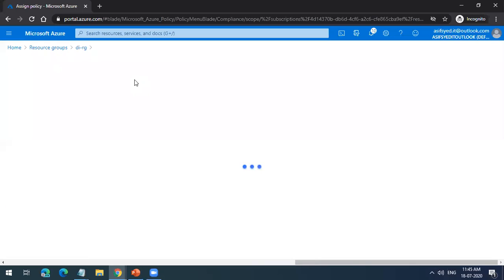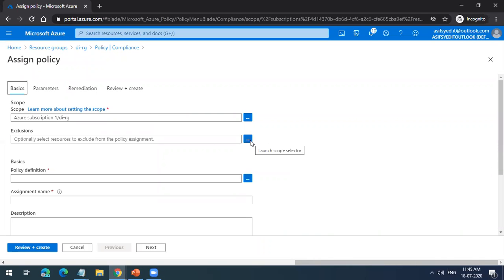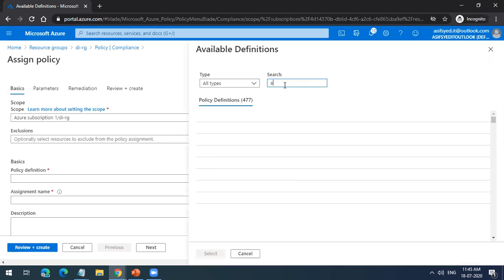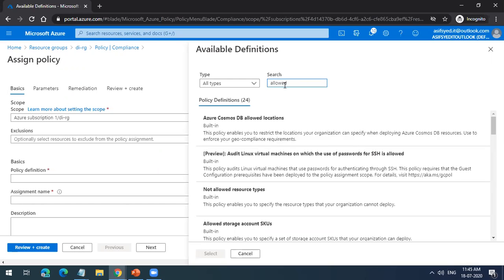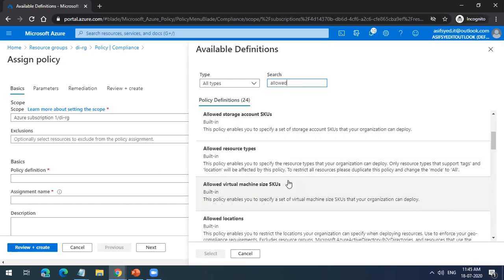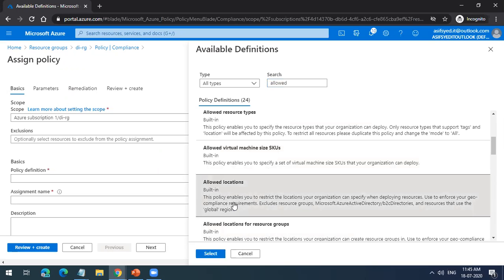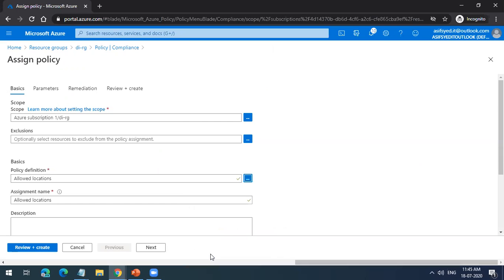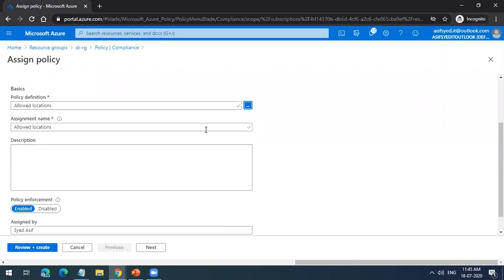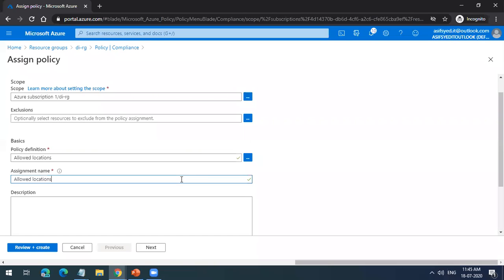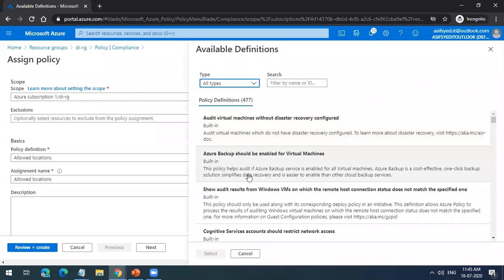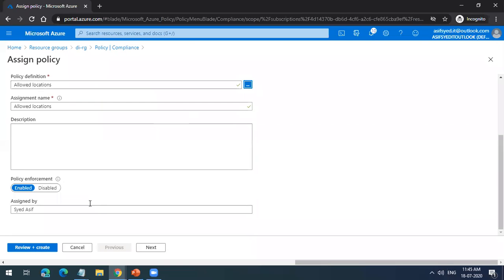What I want to assign is a policy stating the allowed locations, that is, the locations where resources can be created. So I select this policy, allowed locations.